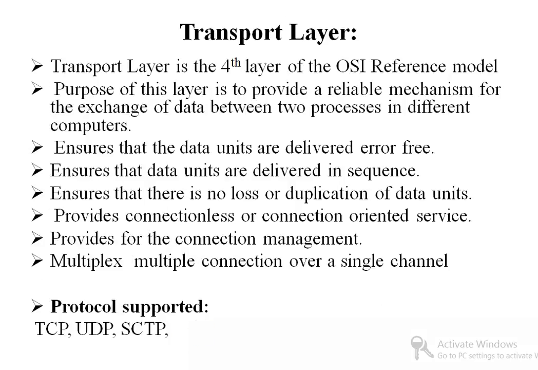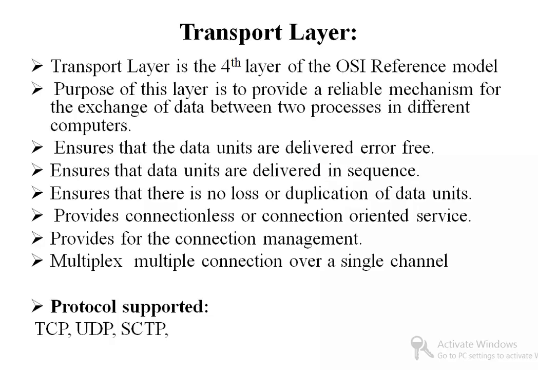The fourth is the transport layer. Transport layer is the fourth layer of the OSI reference model. The purpose of this layer is to provide a reliable mechanism for the exchange of data between two processes in different computers. It ensures that the data units are delivered error-free. If there is some error, it can check this error. Ensure that data units are delivered in sequence.